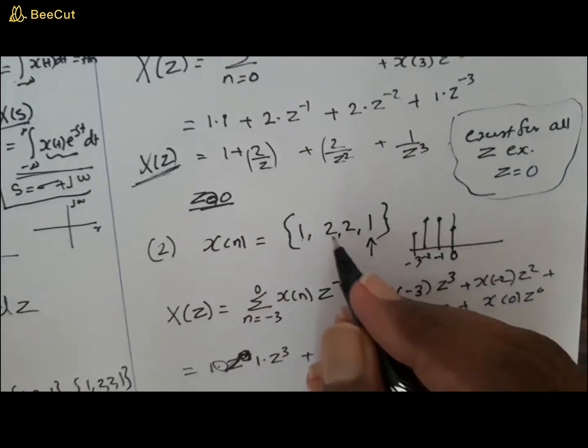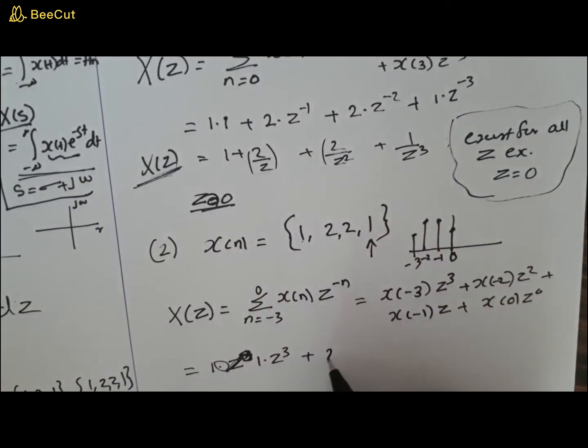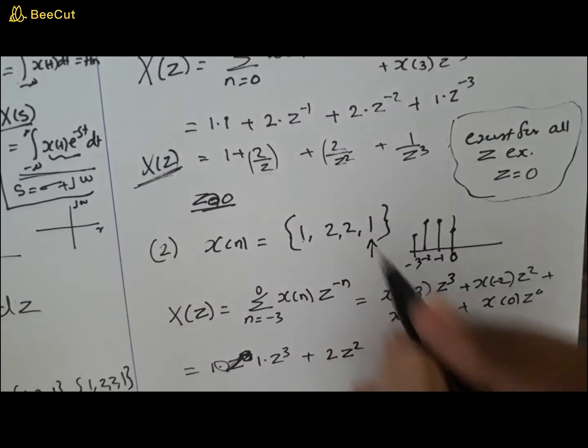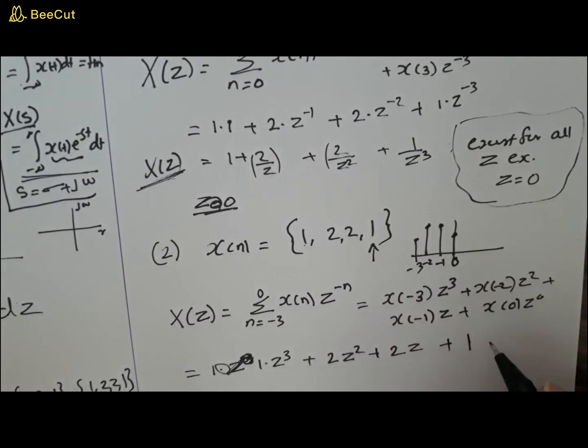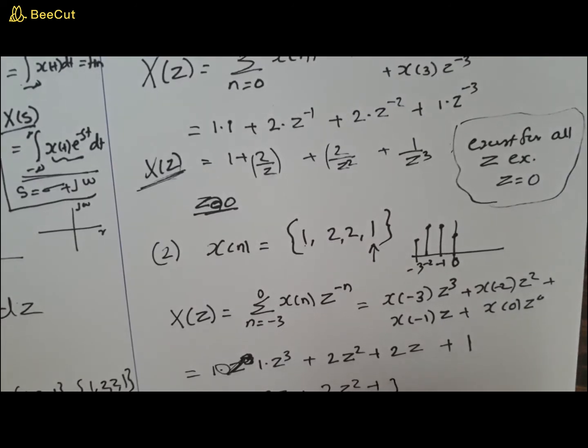Second one, x of minus 2 is 2, so this is 2 into z square. X of minus 1 is again 2, that is 2 into z, plus 1 into z raised to 0. Or you can write it like this: 1 plus 2z plus 2z square plus z cube.